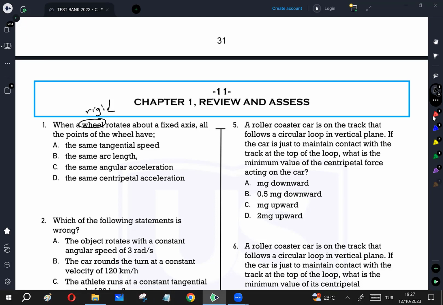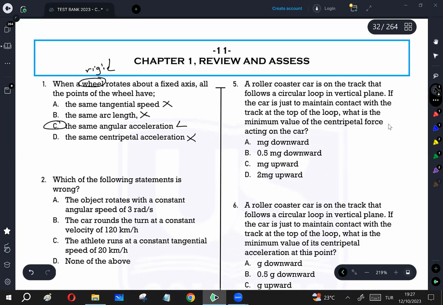So same tangential, this is a linear quantity, no. Same arc length, this is a linear quantity, no. Same angular acceleration, correct. Centripetal acceleration is also a linear quantity, they are different. So only C is the correct answer.